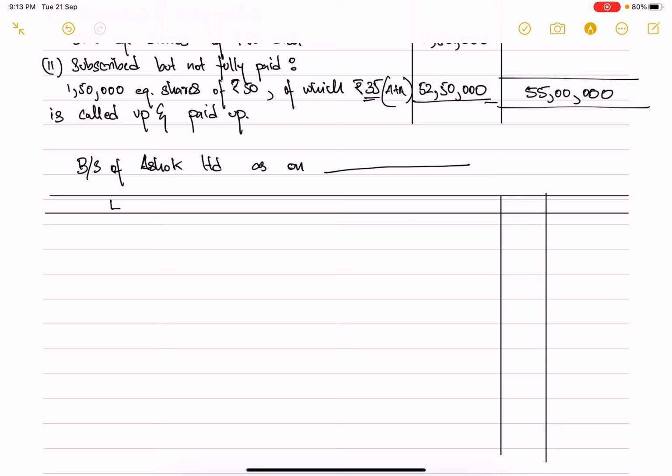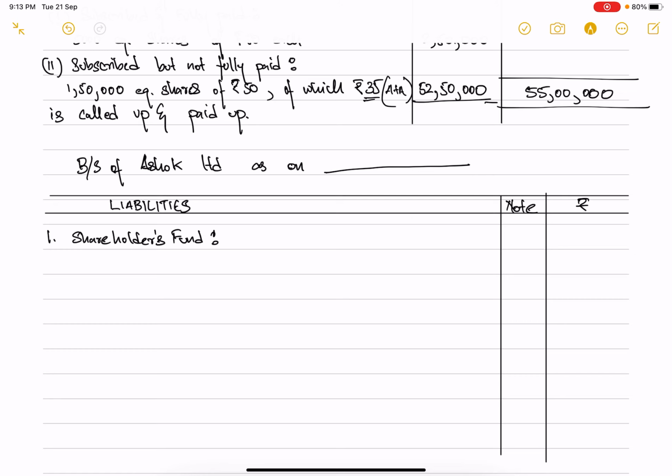Firstly we have the liability side, and you have a note column out here, and we have the amount column out there. As per schedule 3 of the Companies Act 2013, the first thing that we should show in the liability side is the shareholders' fund.